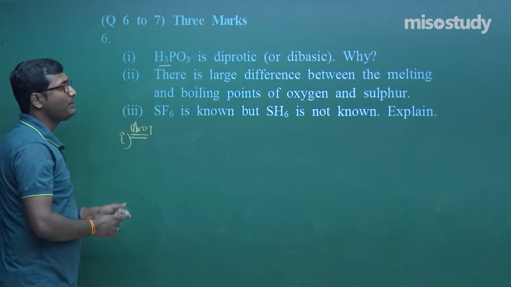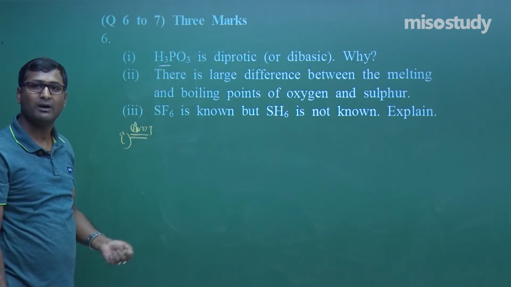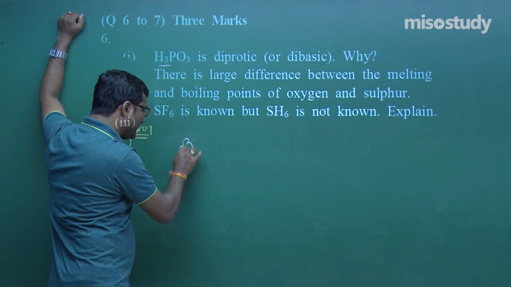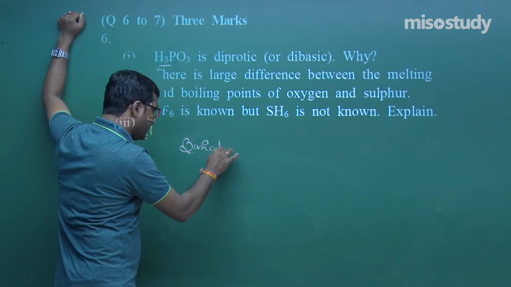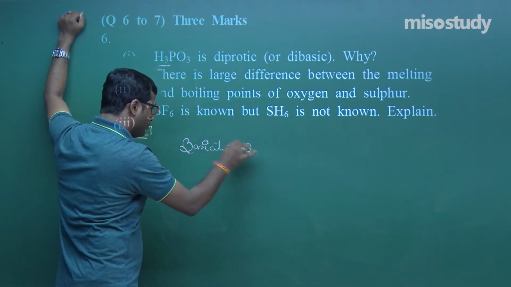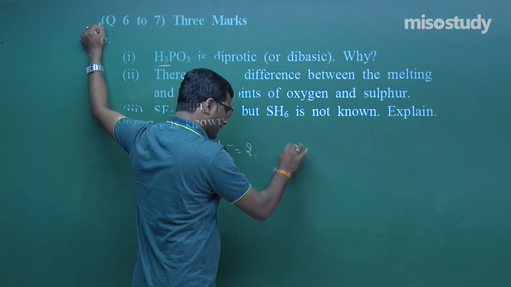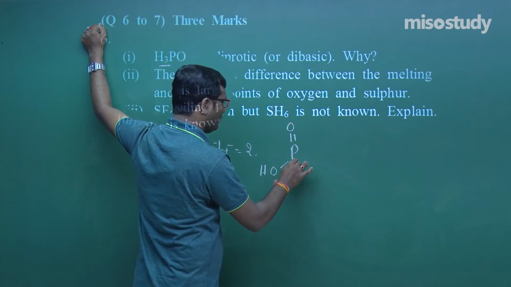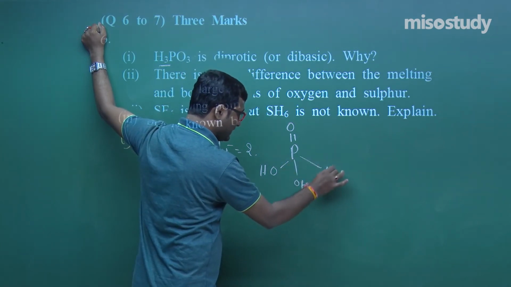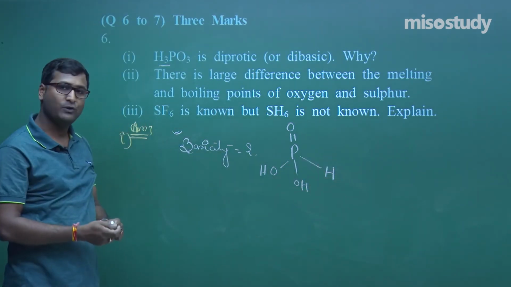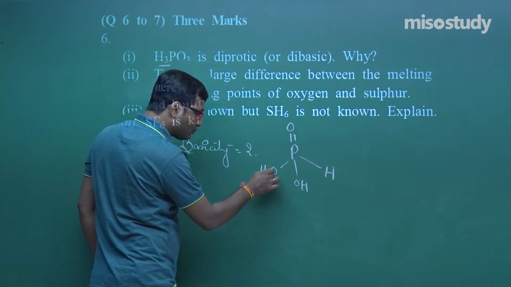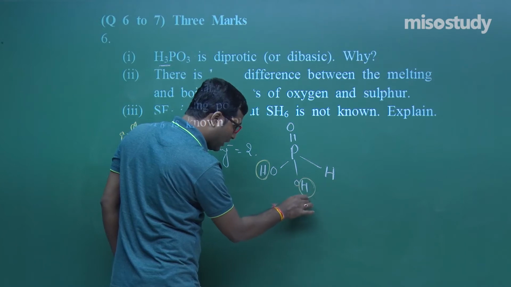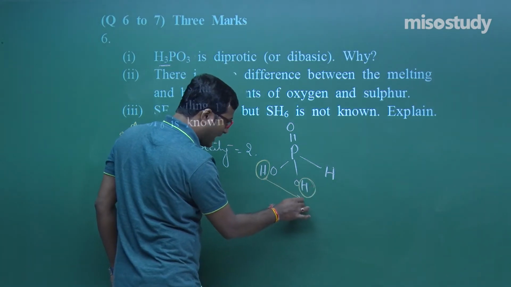Now H3PO3 is a diprotic acid. What does diprotic mean, my friend? Diprotic means basicity is equal to 2. If I draw the structure of H3PO3, with OH and H, what we observe here is that 2 hydrogens are directly linked to oxygen, and these 2 hydrogens have